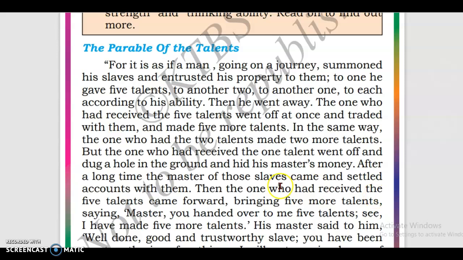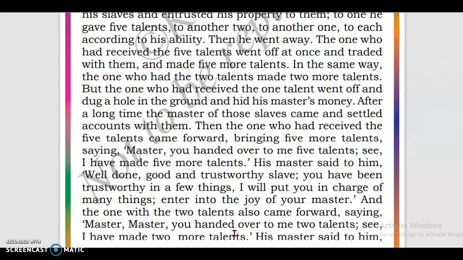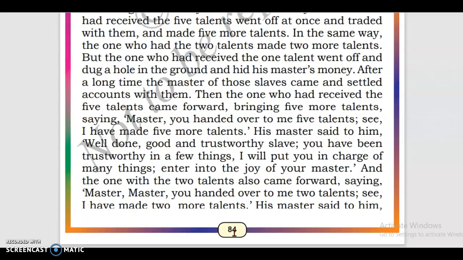Then the one who had received the 5 talents came forward, bringing 5 more talents, saying, Master, you handed over to me 5 talents. See, I have made 5 more talents. Now the master came back from his journey. After finishing his journey, he returned and wanted to settle the accounts. He wanted to see all the business the slaves did. At that time the person who got 5 talents came forward and said that he had got 5 more talents, and gave them to the master.